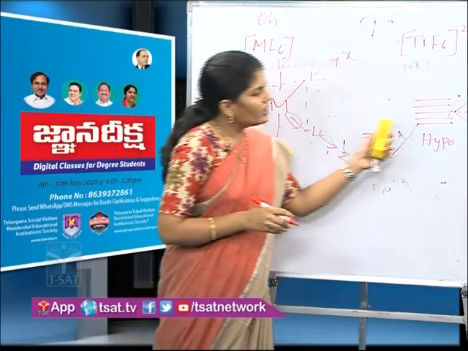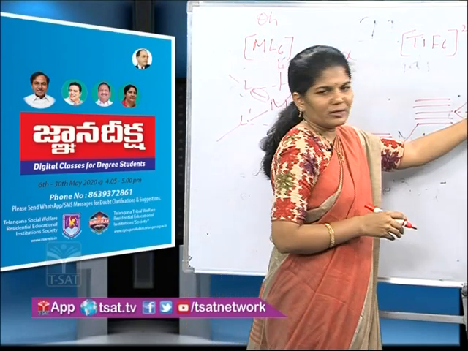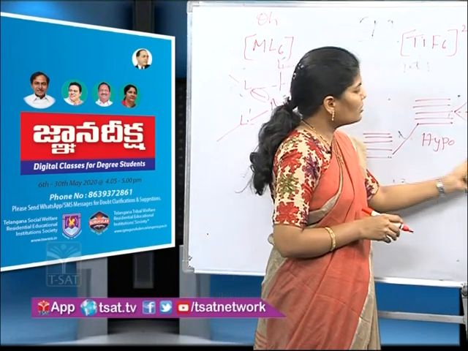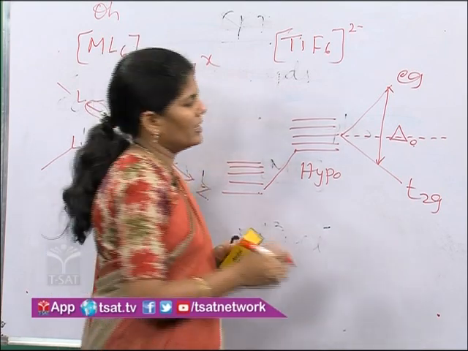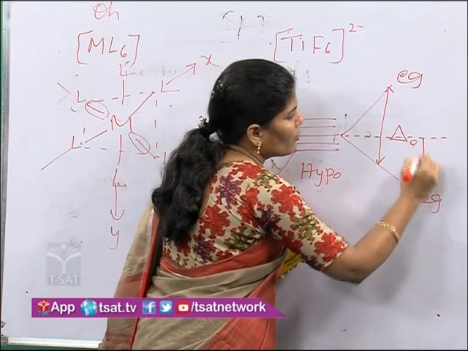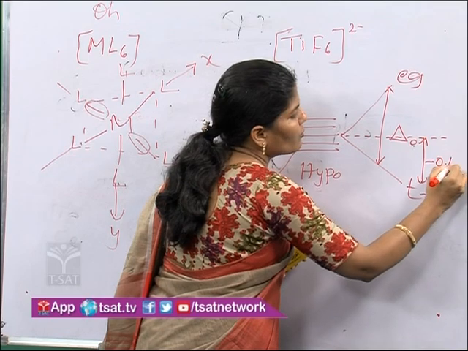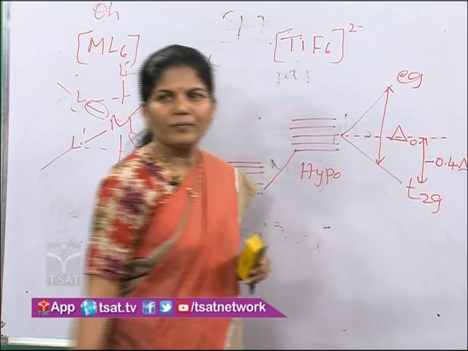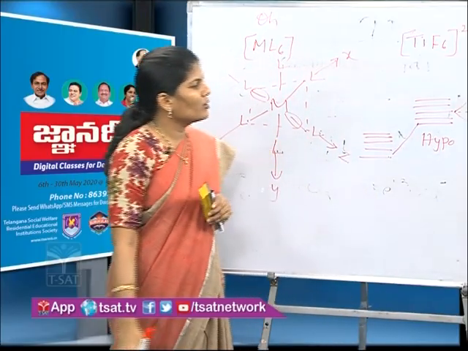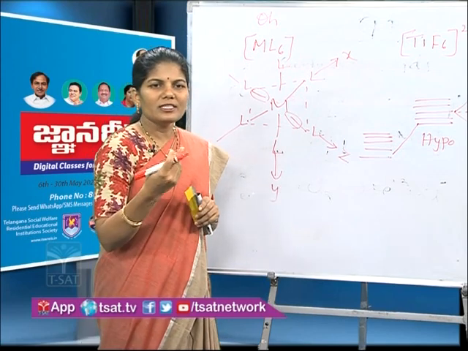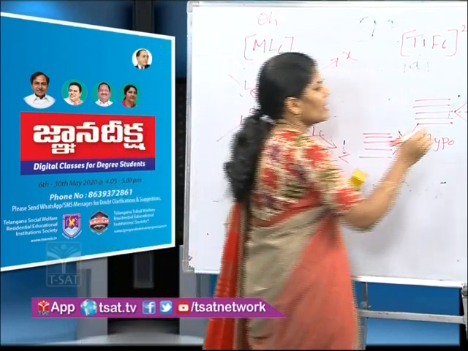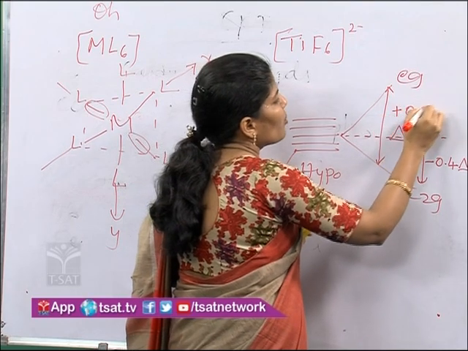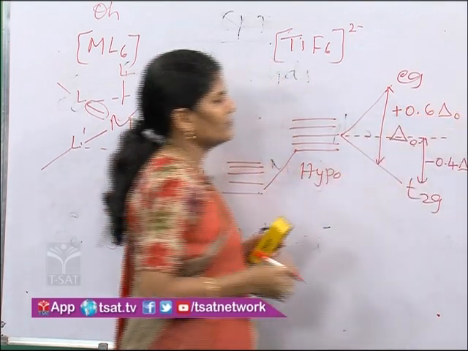They are divided into T2g and Eg. T2g orbitals decrease their energy by an amount of minus 0.4 delta O, and Eg orbitals increase their energy by an amount of plus 0.6 delta O.